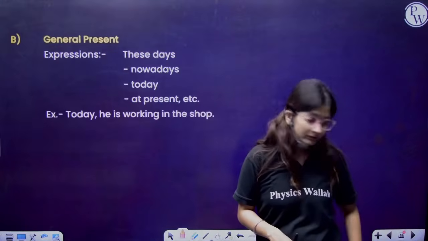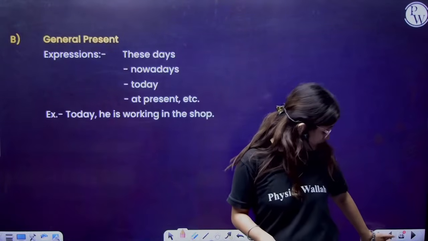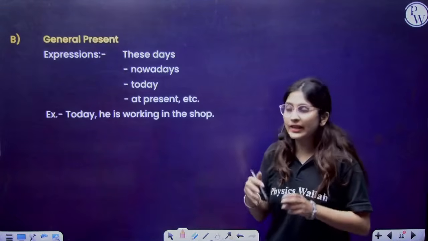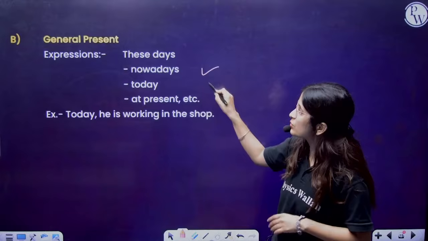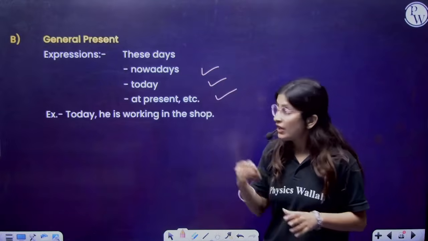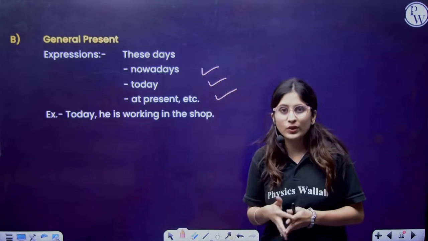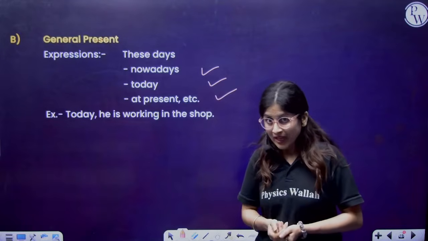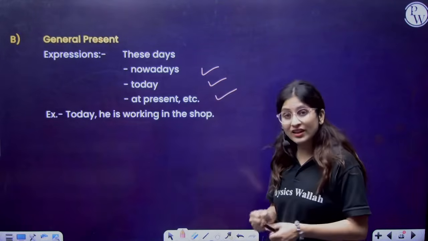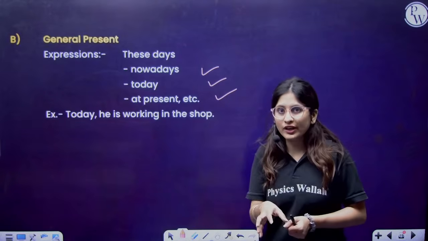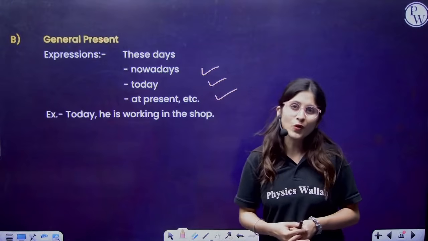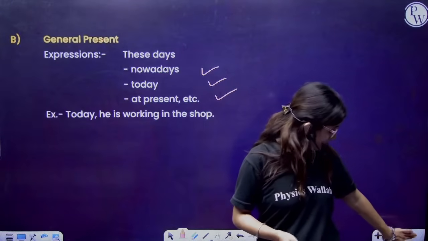Now, the second thing, if I am saying to you, that will be general present, like these days, nowadays, today, present, etc. If words like these days are given, we are studying, we are coping up with the syllabus. Today he is working in the shop. So today we are talking about it, and the action is going on. That is progressive. Then present continuous will be used.